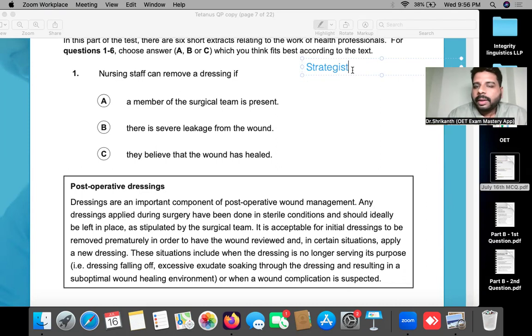So who wins the OET? Who passes the OET? The student who passes the OET is the student who is a strategist. For example, knowing how to play football, cricket, chess, or any game, everyone knows the rules and regulations of the game. But which team wins?